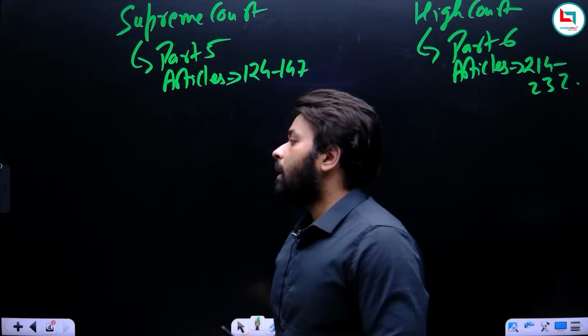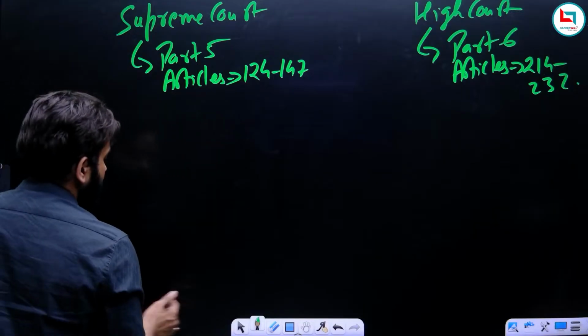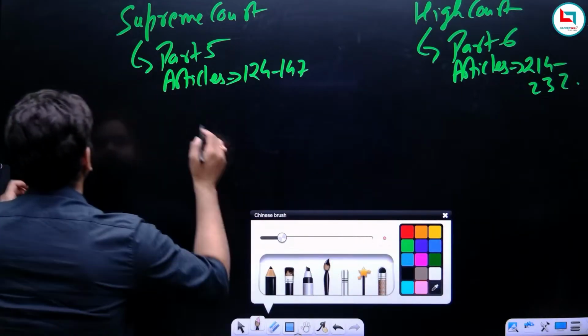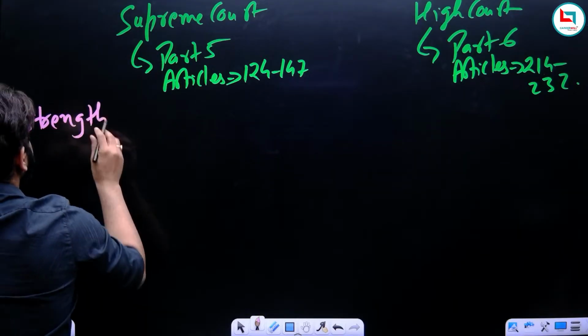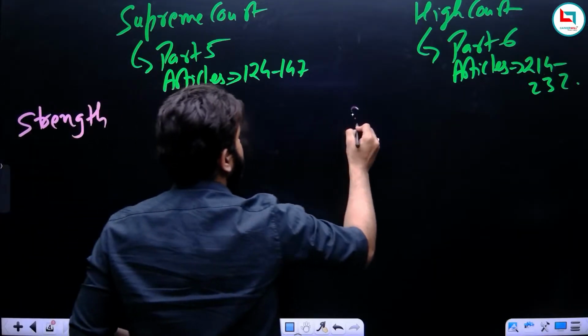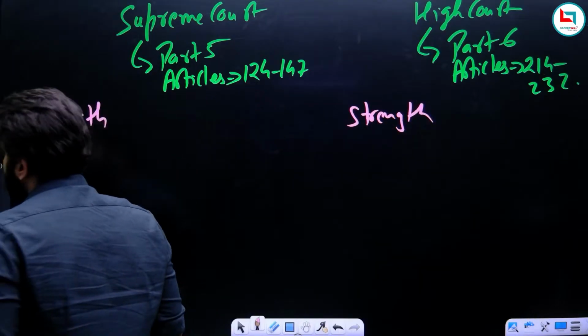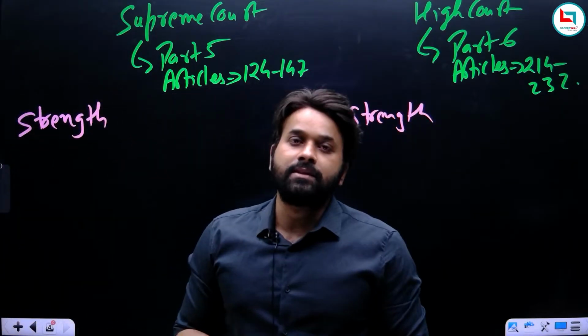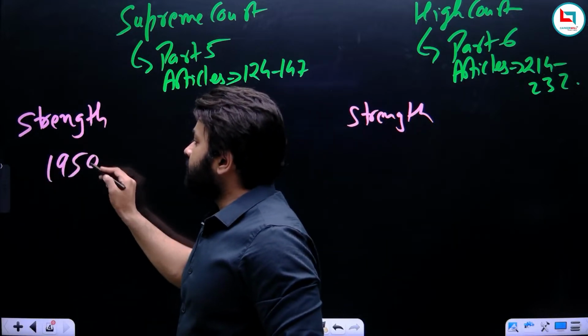Okay. So first we will discuss the number of judges in the Supreme Court and High Court. So let us start with the strength of judges of the High Court and Supreme Court. The first thing that we are going to study is the strength in both courts. Now remember, the Supreme Court came into existence in 1950.